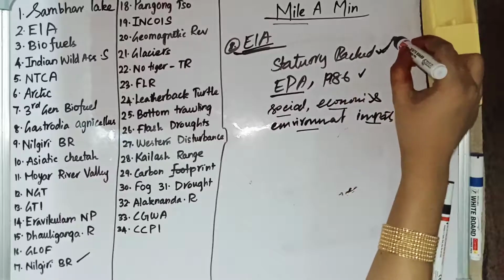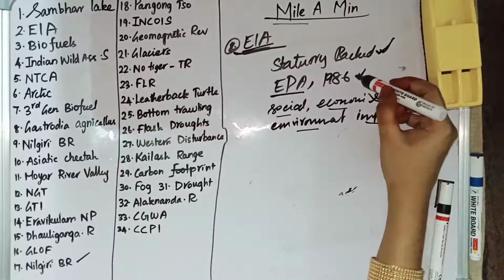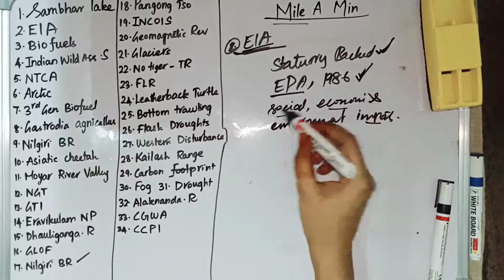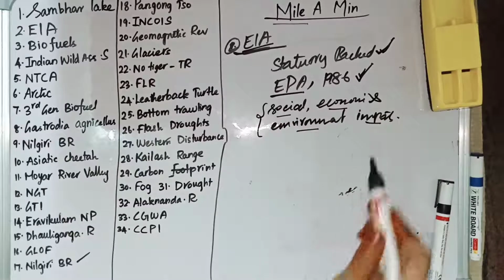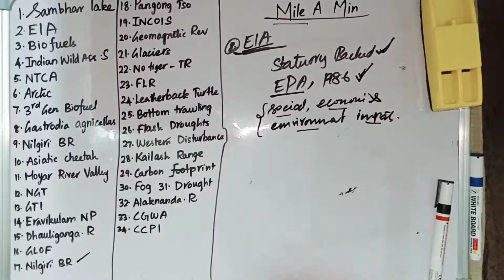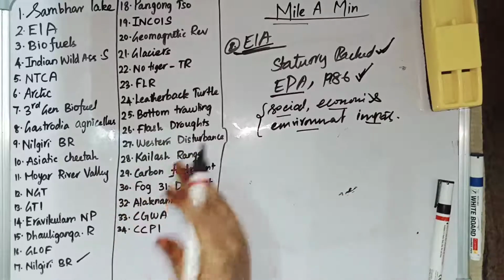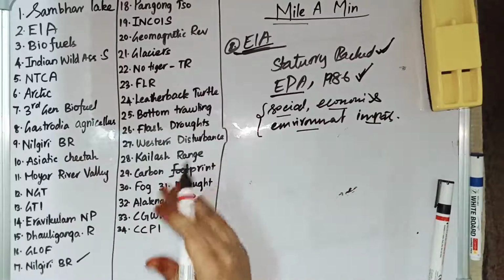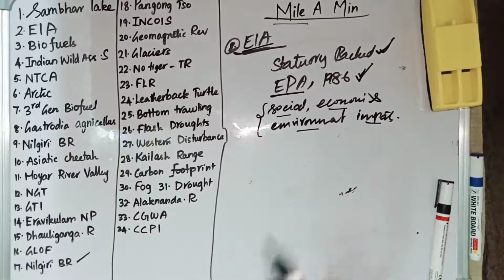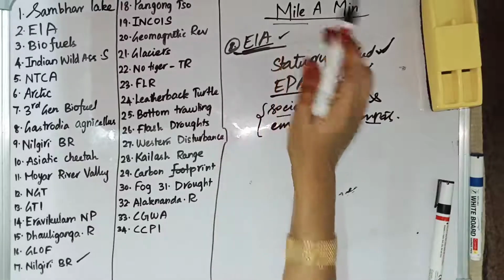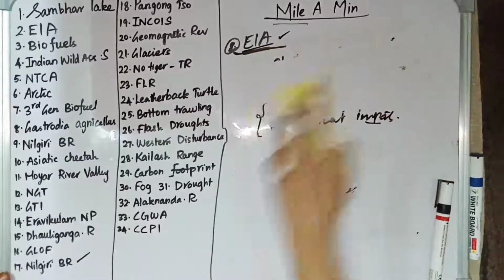First, it is a statutory backed process by the Environmental Protection Act 1986. It identifies the social, economic and environmental impacts of the project prior to its implementation, and it gives a conclusion to the government, and the government can decide whether to give clearance or not. It also suggests some measures to reduce those hazards. So those are the things relating to environmental impact assessment.